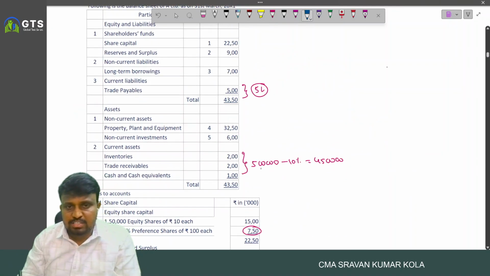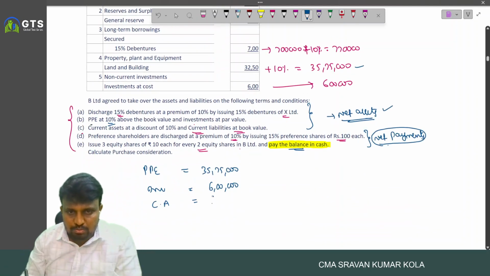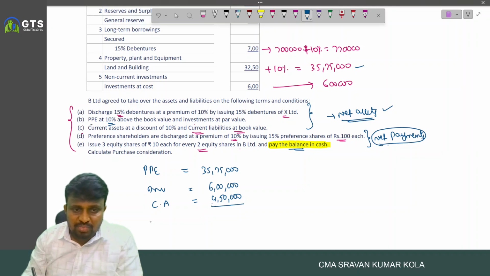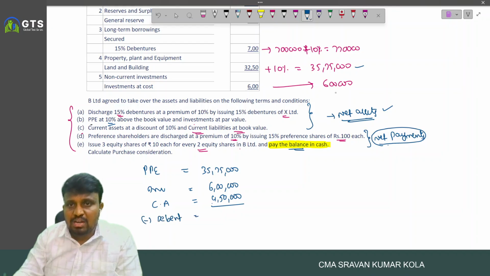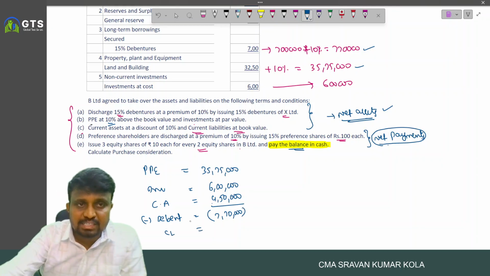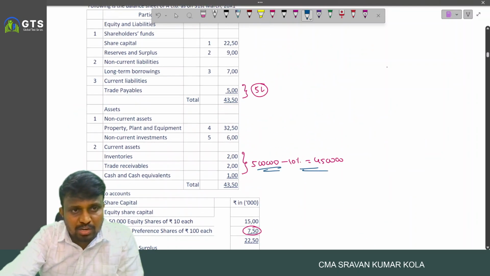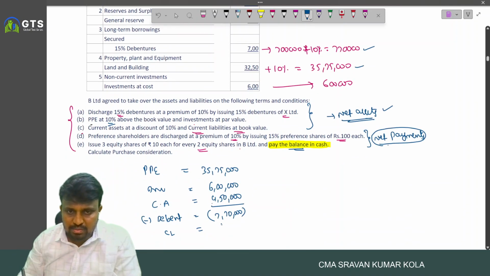So what are the current assets we have? 5 lakh minus 10%, 4 lakh 50,000 current assets. And this is the total assets. And minus, we have to reduce what? Debentures. And debentures we agreed to pay at 10% premium, nothing but 7 lakh 70,000. Current liabilities we considered at book value only. What is the book value of current liability? 5 lakhs.